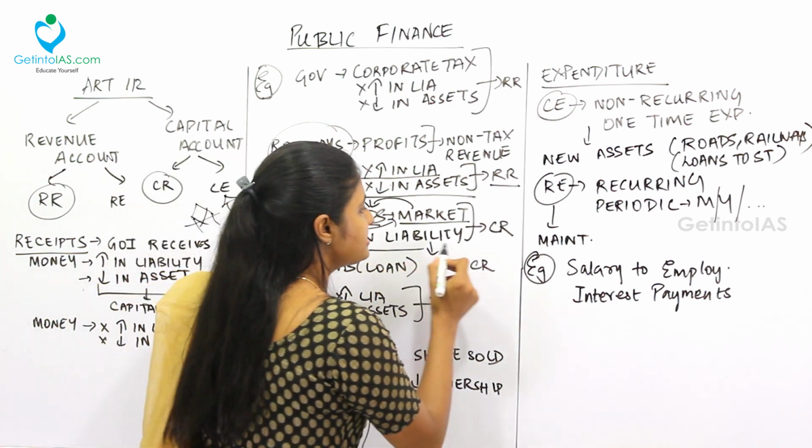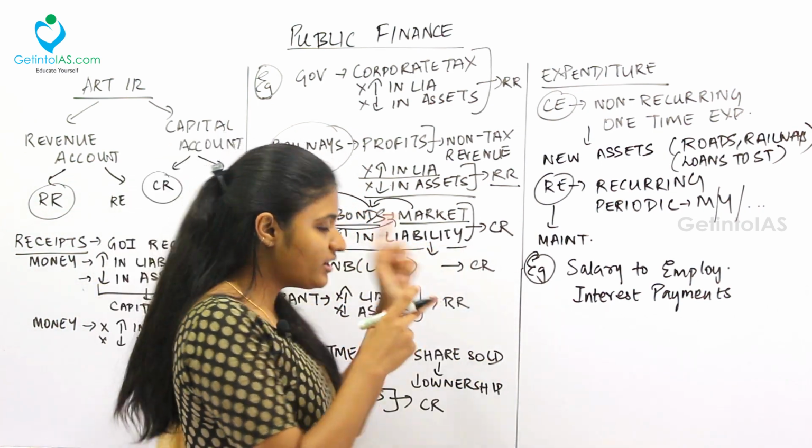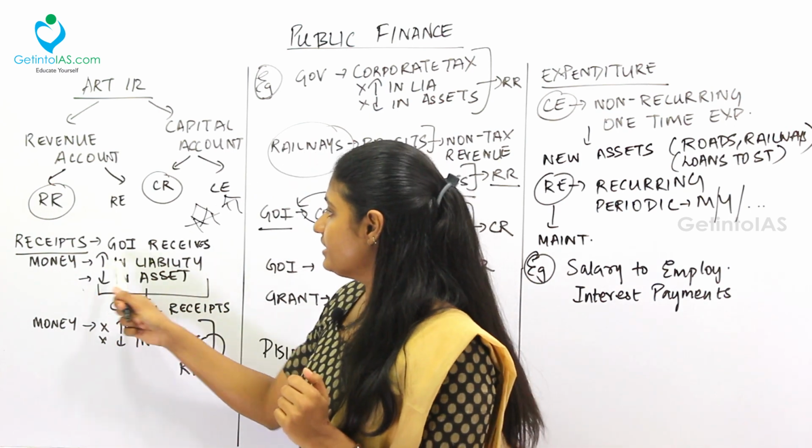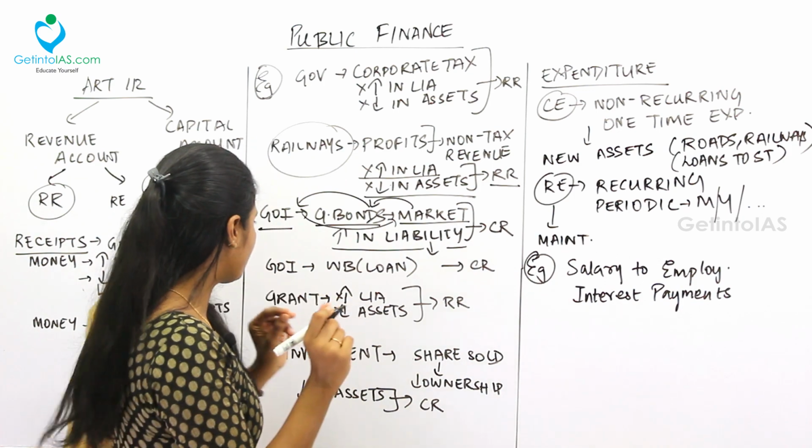So it increases the liability. So government should repay back the money. So going according to the formula, if it increases the liability, it is called as capital receipts. You need not mug up anything.